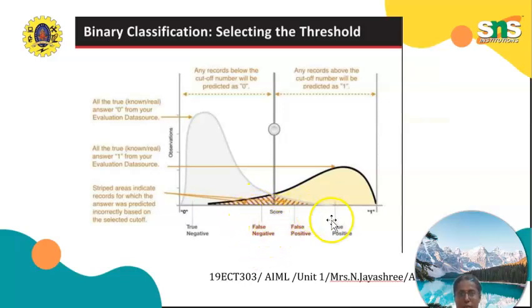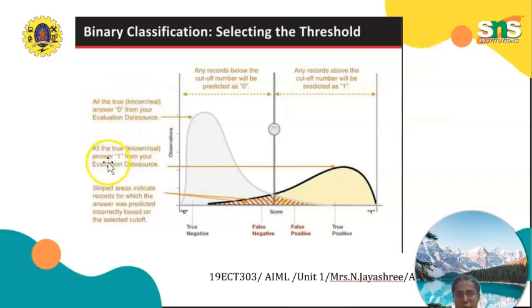After this is the true positive value. Here one high frequency component is over, and after that the next one started. So here it indicates the true positive value. If all the answers are 0 from your evaluation data source, this is the true.